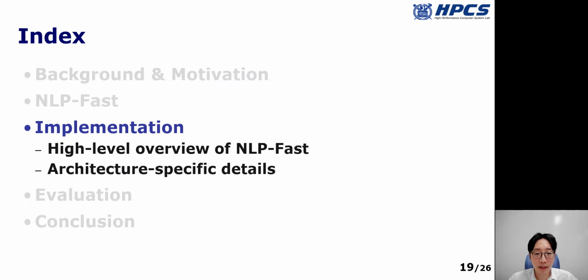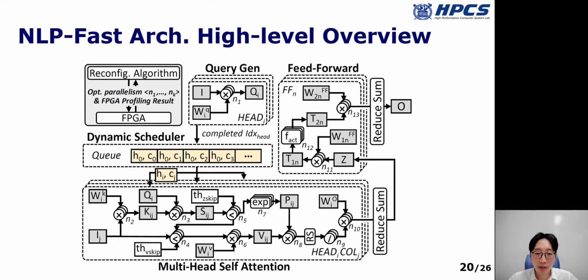To verify the effectiveness of NLP-Fast, we implement NLP-Fast on 3 different hardware platforms: CPU, GPU, and FPGA. Here is the high-level architecture overview of NLP-Fast. Different from the baseline, NLP-Fast adopts 3 key optimizations: holistic model partitioning, cross-operation zero-skipping, and adaptive hardware reconfiguration.